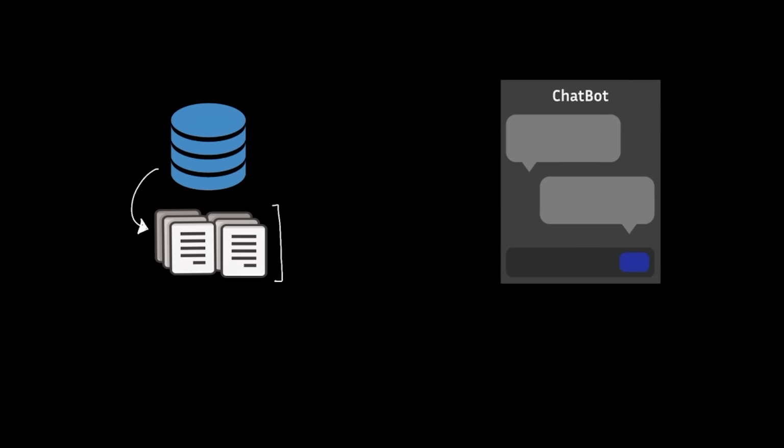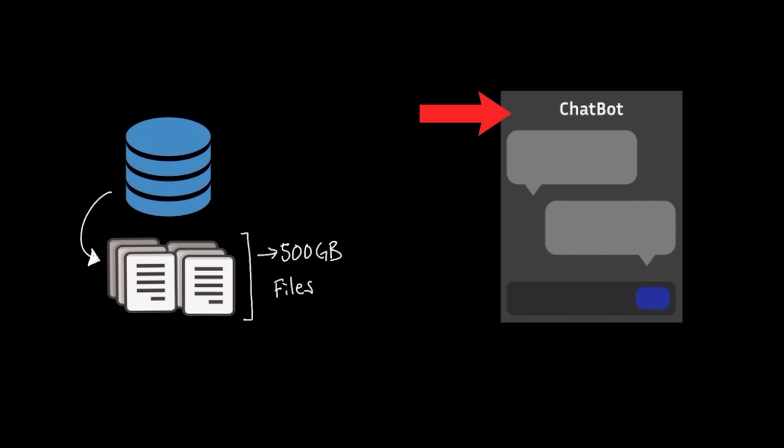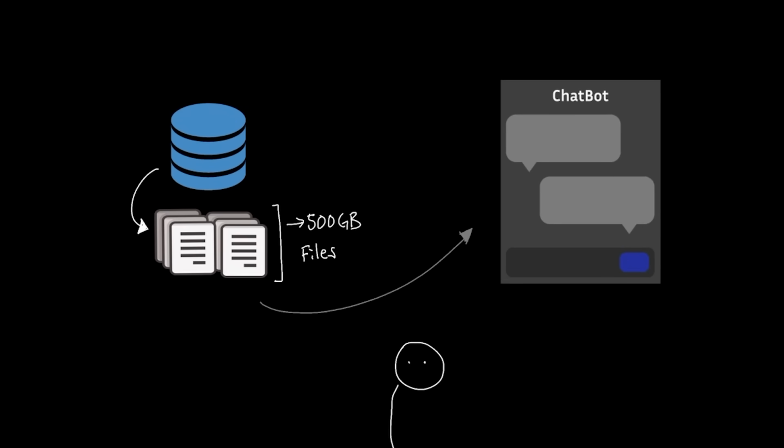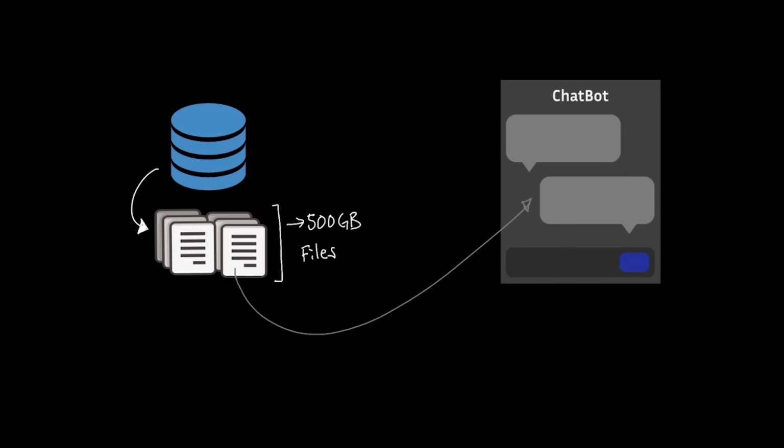So your company has 500 gigabytes of documents in their server, and you're asked to connect an AI assistant just like ChatGPT to answer questions about these documents. And you think to yourself, man, how am I supposed to get this done? From your experience, you know that typical chat applications can't accept more than a dozen files. So you have to use a different method to allow the AI to search, read, and understand the entire files.